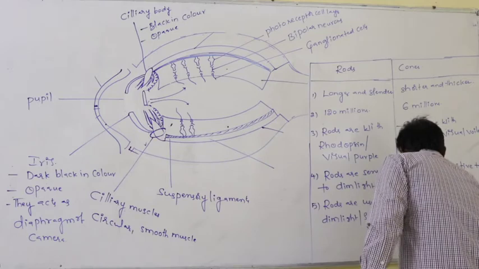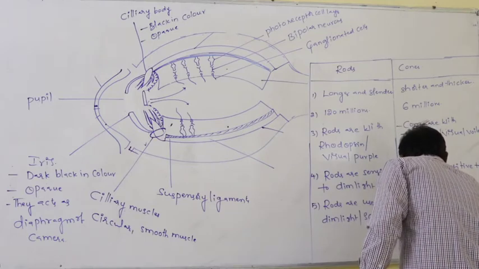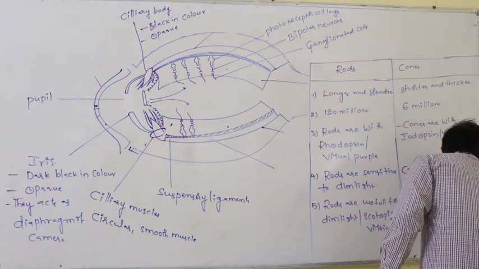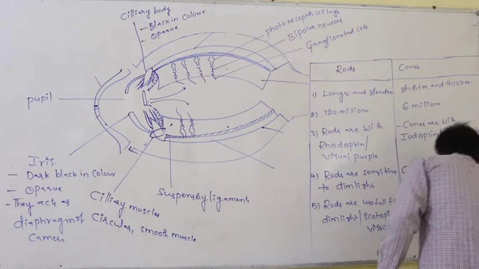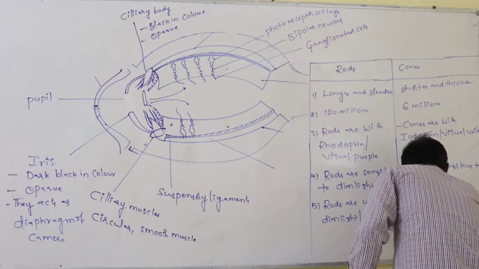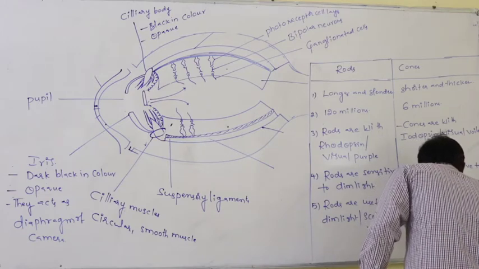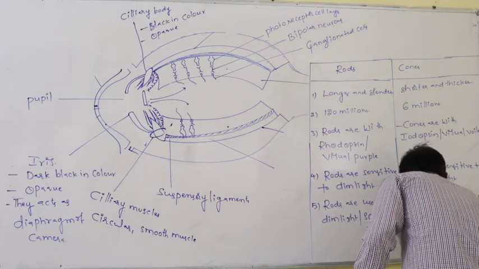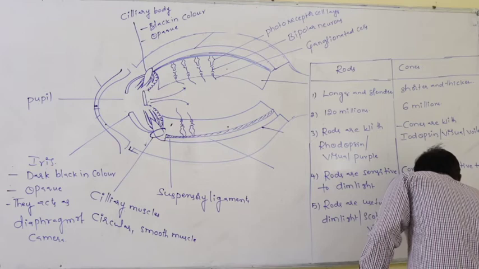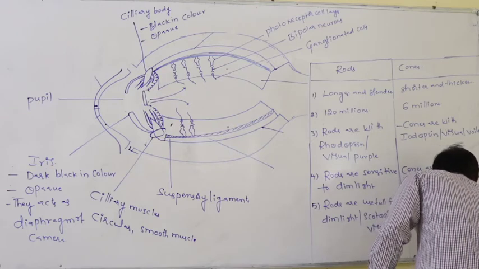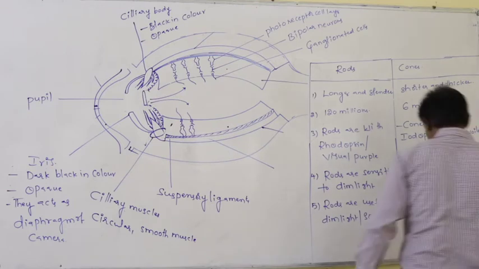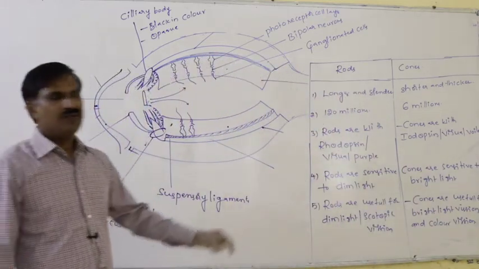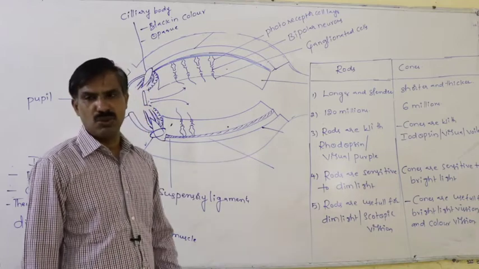But cones are useful for bright light vision, as well as for color vision, for detection of the colors also. These cone cells are principally useful for detection of color.